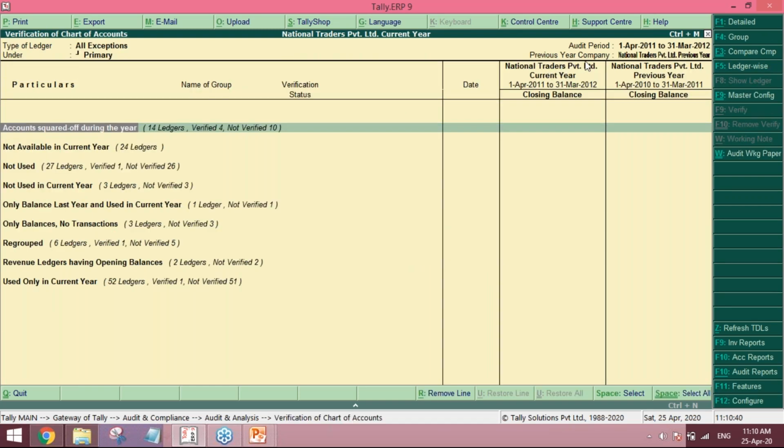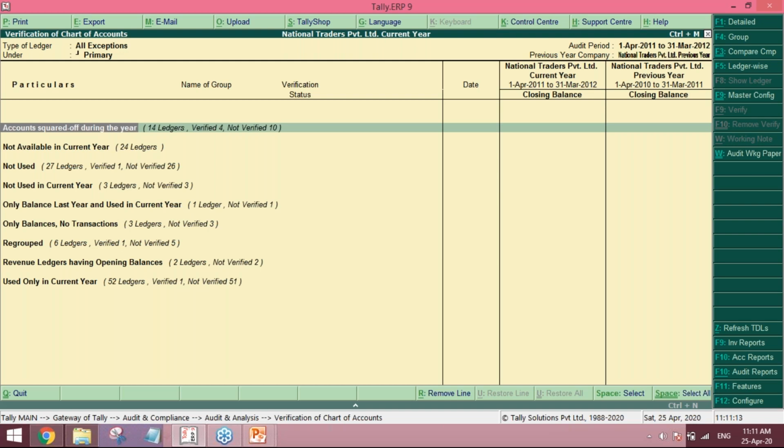Once this compare is done and you have loaded two companies, you have to go into the menu called verification of chart of accounts. That is the first menu. As I told you, from the Gateway of Tally you go to audit and compliance, and then to audit analysis. Here we get the chart of accounts balances which were available during the entire year. There are a few other features, like accounts squared up during the year, not available, only used in current year.